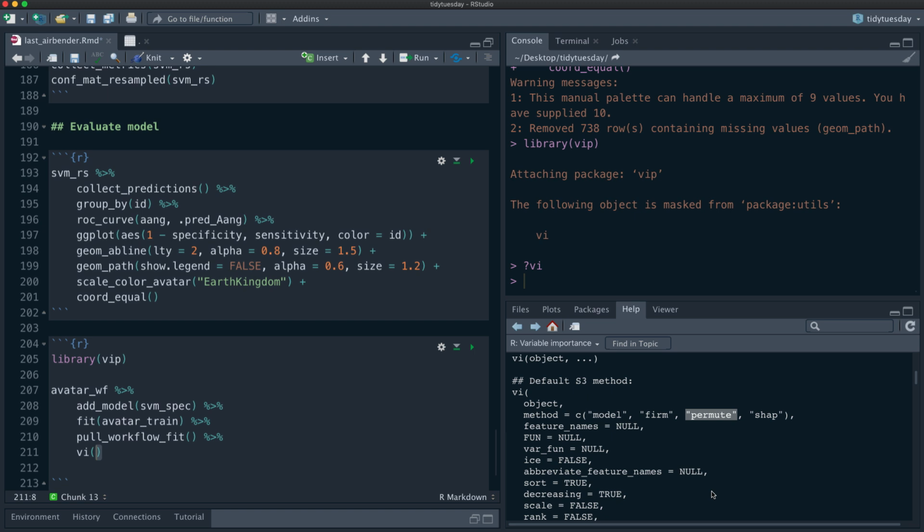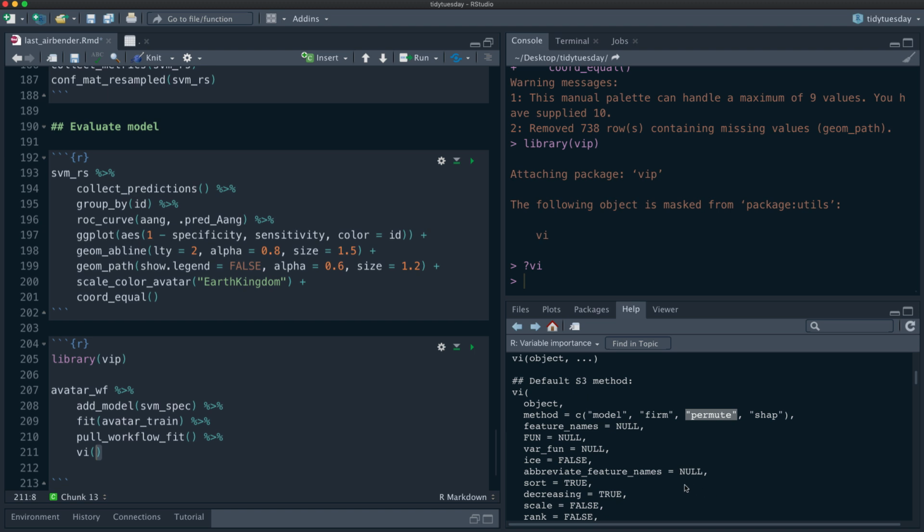Permutation-based variable importance, as the name indicates, permutes the variables, like leaves them out, shuffles them, and then says how much the predictions change, and is able to compute how important various variables are based on how the predictions change when you shuffle them.